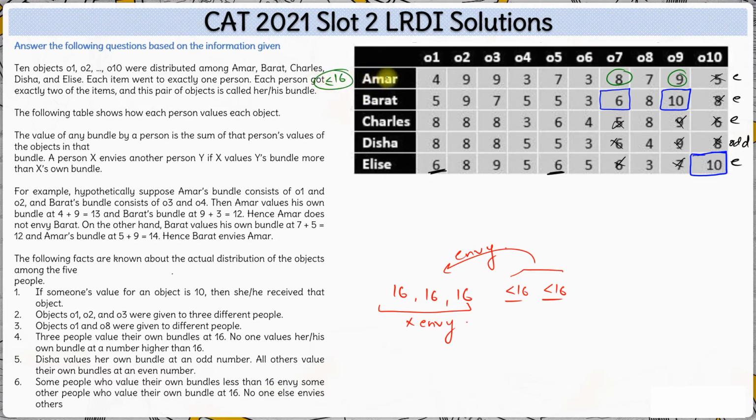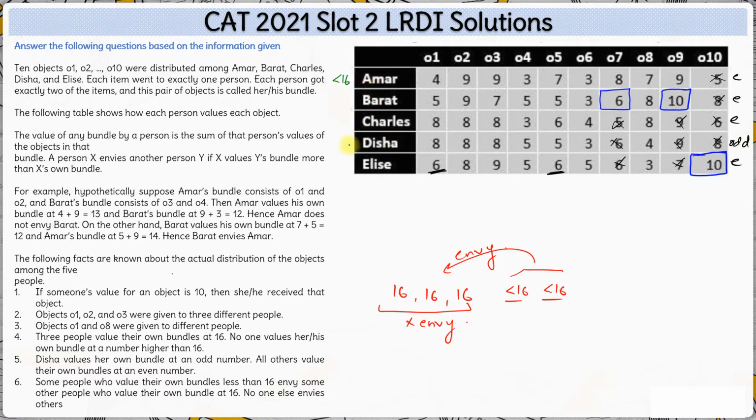Maximum valuation anyone can have for their own bundle is 16. But Amar will value Bharat's bundle at 8 plus 9, which is 17. Hence, Amar is envying Bharat. That means Amar will not have a bundle value of 16. Amar will have a bundle value of less than 16.